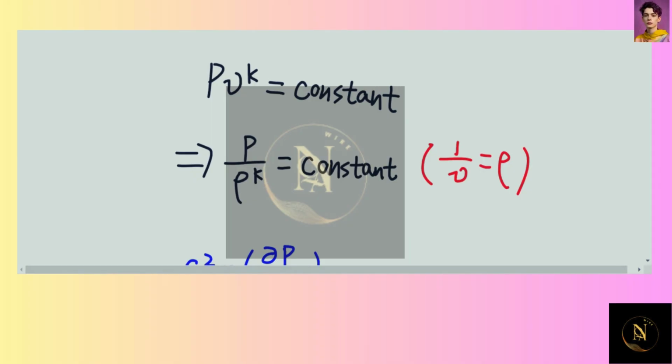Okay, so we know PV to the power K is equal to constant, which means that P over rho to the power K is equal to constant, since V here is the specific volume, and we know 1 over specific volume is equal to density rho.